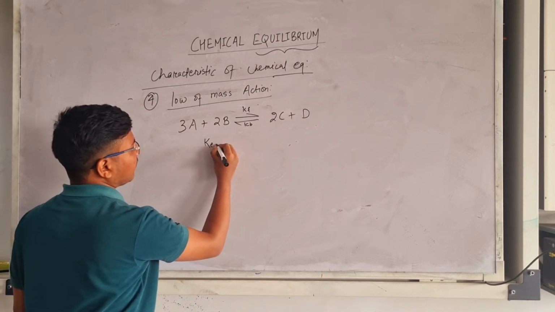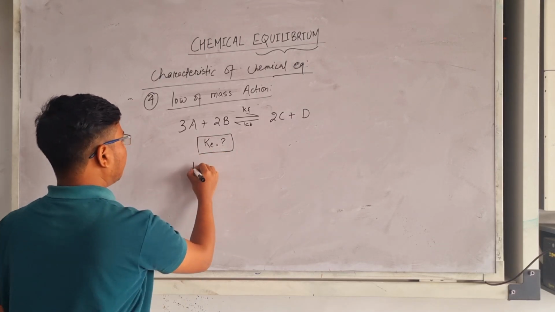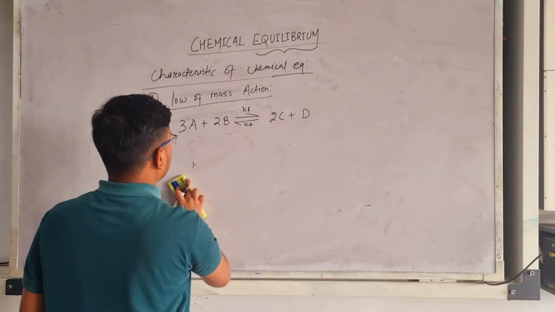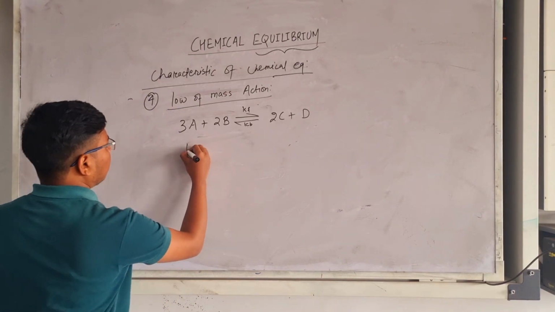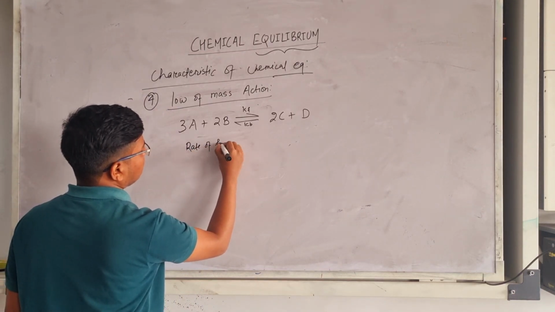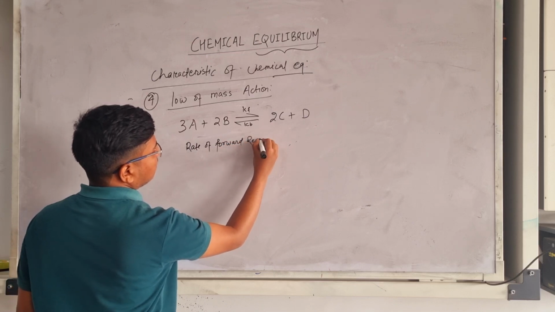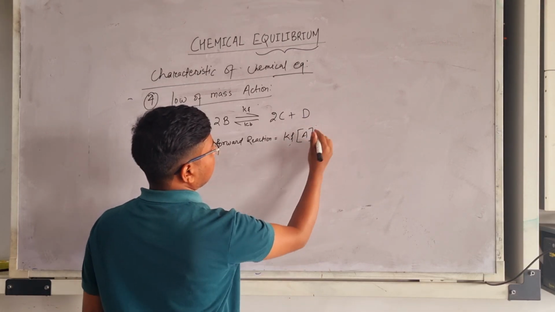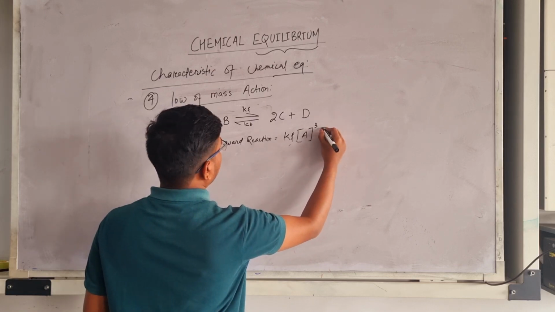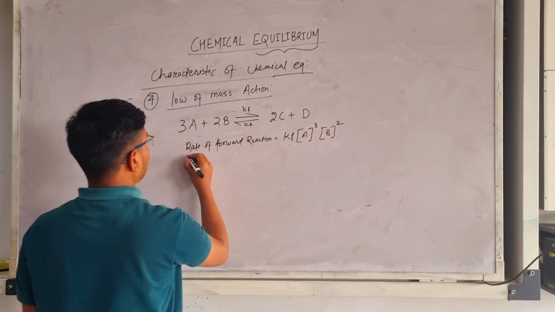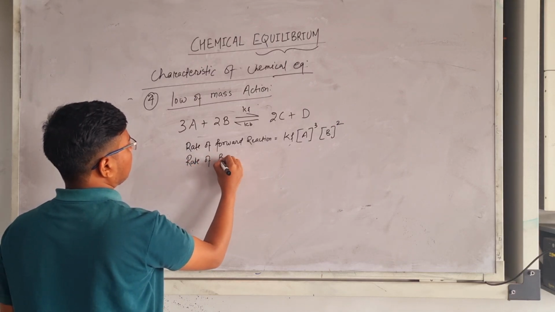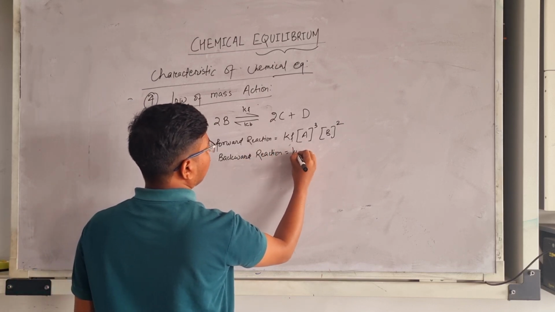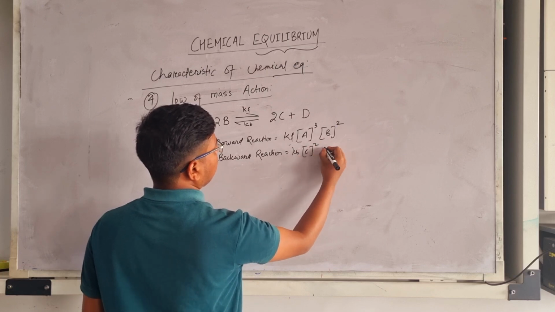So what will be the Ke? For Ke, let's write it: the rate of forward reaction equals Kf into the active mass of A to the power 3 and the active mass of B to the power 2, and also the rate of backward reaction will be Kb, active mass of C to the power 2 and active mass of D.